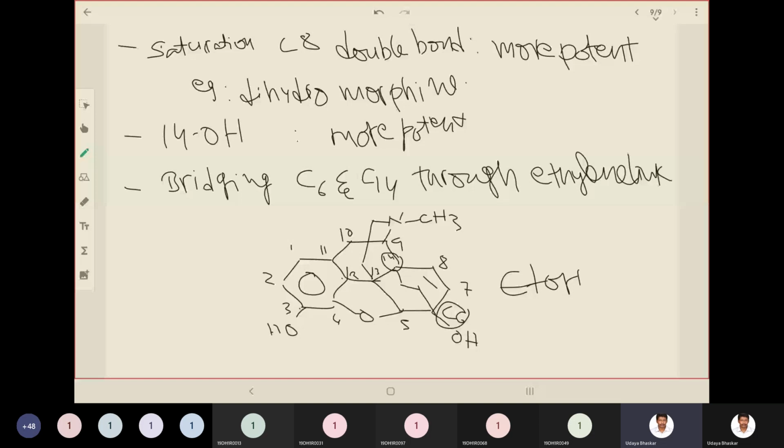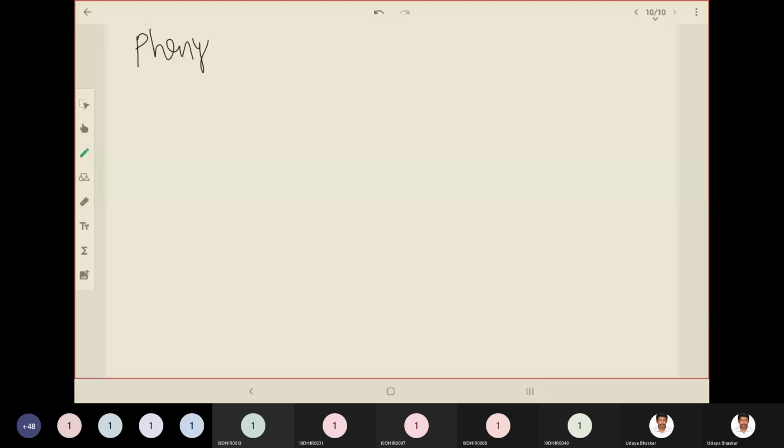Then what have they tried? They have tried modifying the phenyl ring. So the phenyl ring is actually essential for activity.